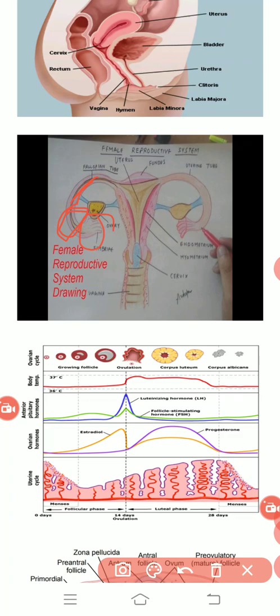After the ampulla region comes the isthmus, and finally the proliferated region, known as the fundus. So all these regions together help in describing the movement of the ova during the menstrual cycle.